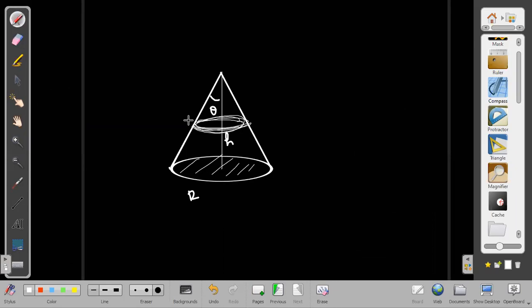So next, anyway, this disk is also a very easy method. It is not a tough method. We can do it in an easy way by taking disks. If I take one disk here at a height y, I will prefer to take the height this time from the top. Then the radius of this will become just y tan theta. Then I can say the disk has volume, and I will use this formula directly: y into dV upon the total volume.